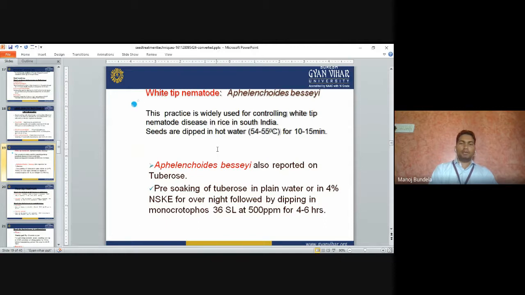Next is Aphelenchoides besseyi, also reported on tuberose. Pre-soaking of tuberose bulbs in plain water or in 4% neem seed kernel extract overnight, followed by dipping in monocrotophos 36 SL at 500 ppm for 4 to 6 hours.